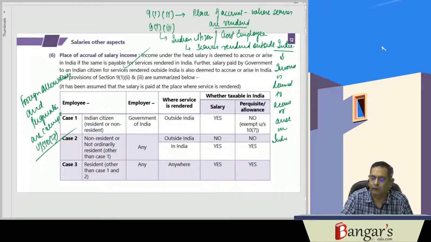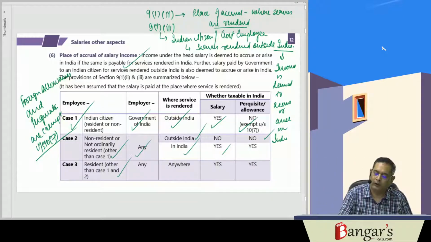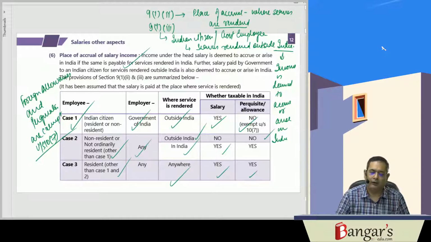So first of all, it is a case of an Indian citizen, whether resident or non-resident, employed by the Government of India, services are rendered outside India, salary will be taxable, allowances and perquisites will be what? Exempt under section 10(7). In case he is a non-resident or not ordinarily resident, whatever the case may be, if the employer is outside India, it won't be taxable. If it is in India, the same will be taxable. In case of a resident, as you are aware, worldwide income is taxable. So wherever the services are rendered, the same will be taxable in India.